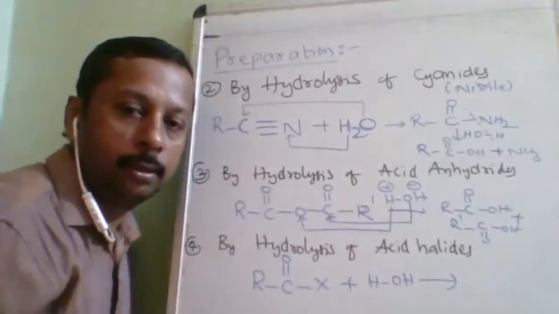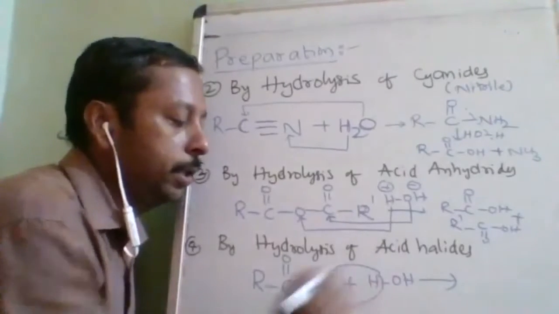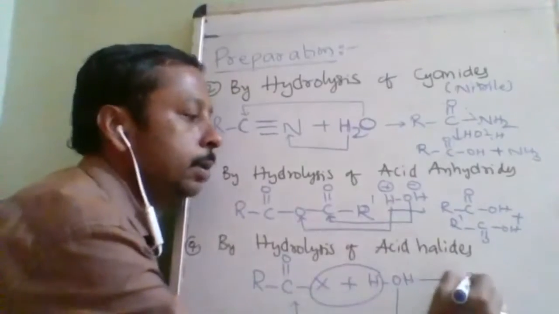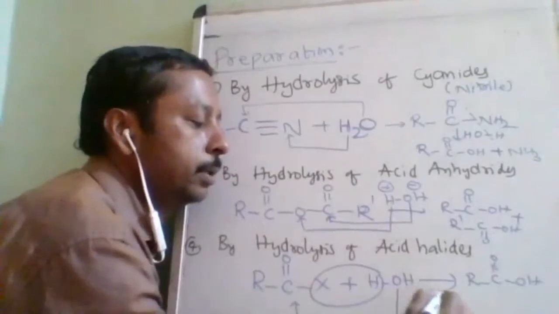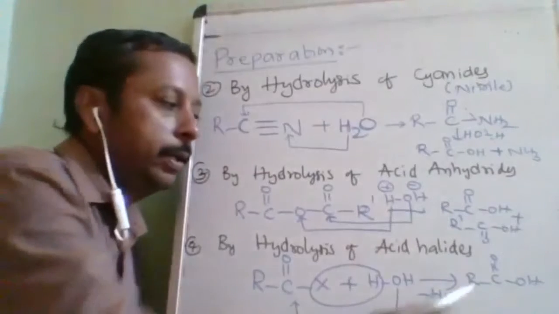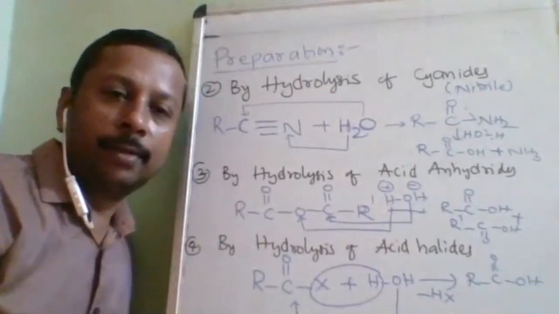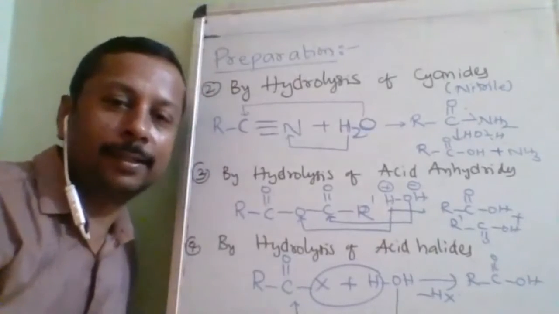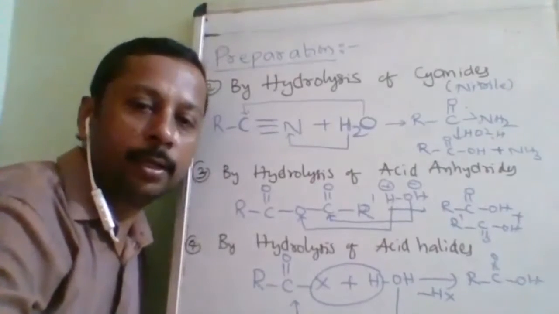H and X will be lost and OH will be connected over here. RC=OOH. So what will be lost here? HX. Now there is no chance of reaction between these two because they both are acids. Acid will never react with another acid. Base will never react with another base. So because of this, you will get a pure compound here.